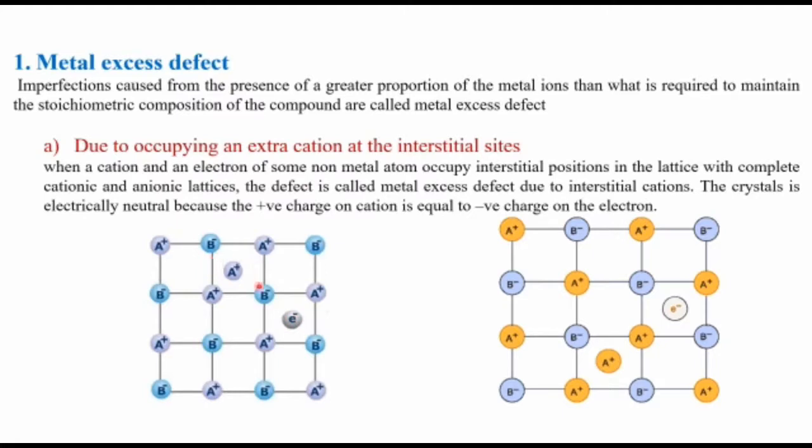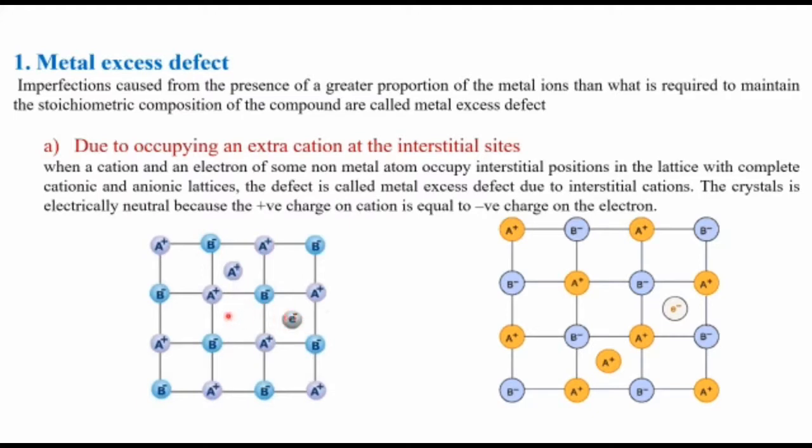So here metal is in excess. All these lattice positions are already occupied. That is what is written here: when a cation and an electron of some non-metal atom occupy the interstitial positions in the lattice with complete cationic and anionic lattices, there is no vacancy here. This type of defect is known as metal excess defect due to interstitial cations, because the cation is present in the interstitial position, which is a void. The crystal is electrically neutral because the positive charge is equal to the negative charge. The electron has a negative charge, so the total positive and negative charge is the same.